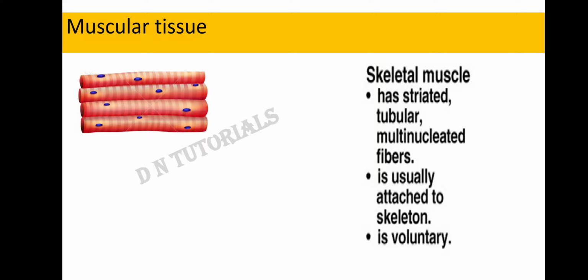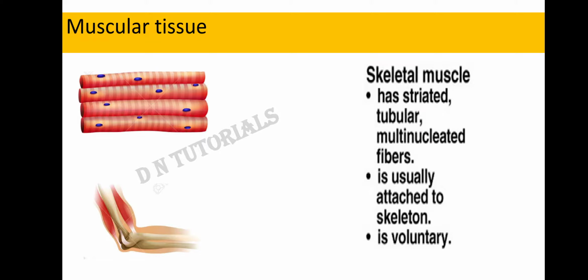So this muscular tissue, that is a skeletal muscle, is voluntary. That means the movement by this muscle can be controlled. And this is present in your arms, in your legs, wherever in your body you can control the movement. All those places will have presence of the skeletal muscle. If the question comes, you have to identify this muscular tissue on the basis of its structure. Always remember to see whether it is tubular or not. This structure, which is skeletal muscle, is tubular and unbranched.